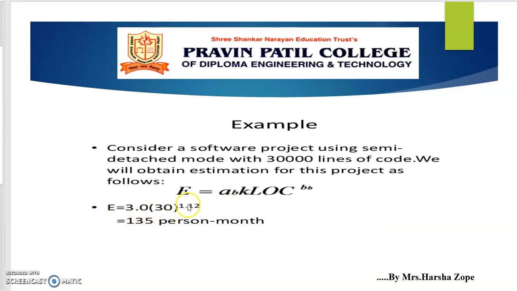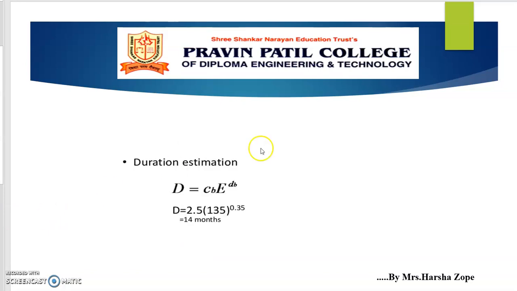Here you can see A of B is 3.0. In that formula, place the values. KLOC is 30,000 lines, which means KLOC will be 30, raised to B of B, that is 1.12. By solving this equation, you will get the value E equals 135 person-months.